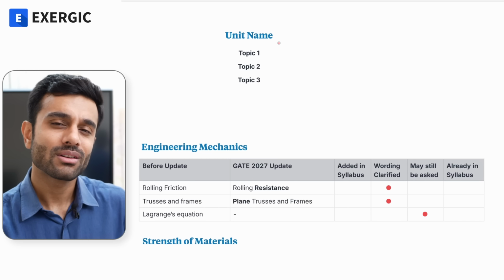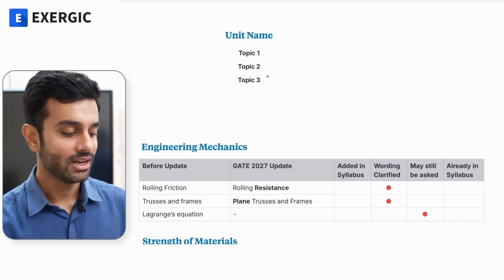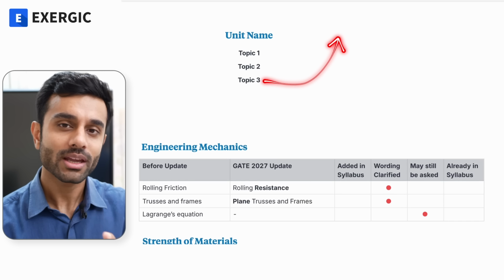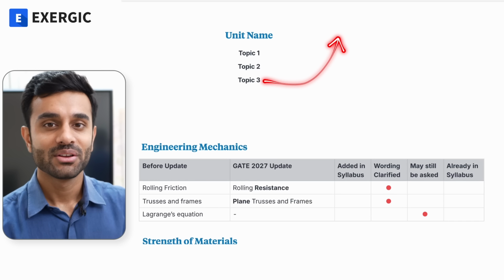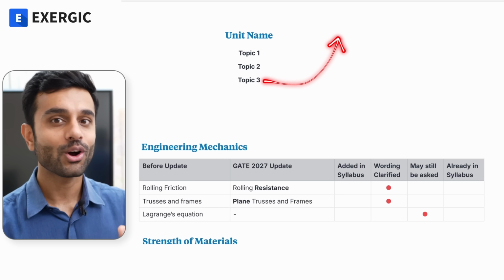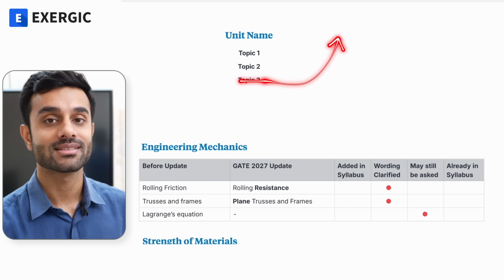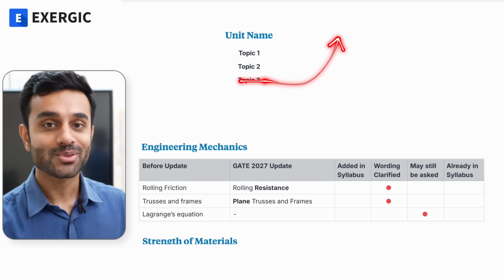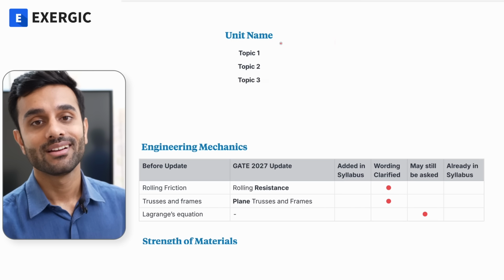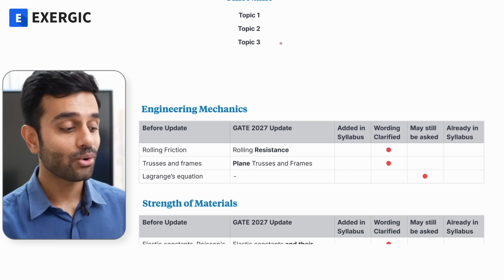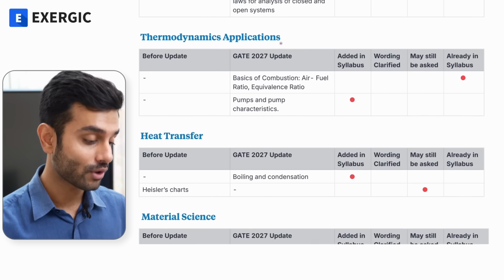It was not making much sense anyway to write it separately. So its removal from the PDF does not mean it is removed from the syllabus, because it is a subtopic which comes under unsteady transient conduction. So don't think it is removed from the syllabus.